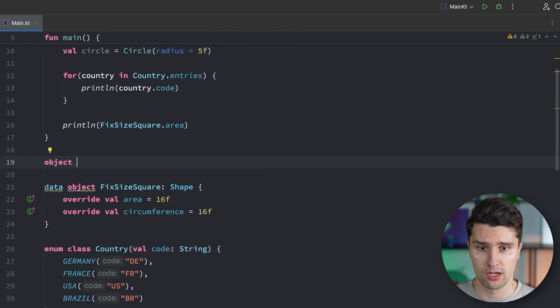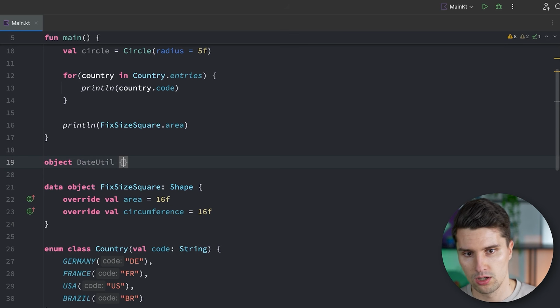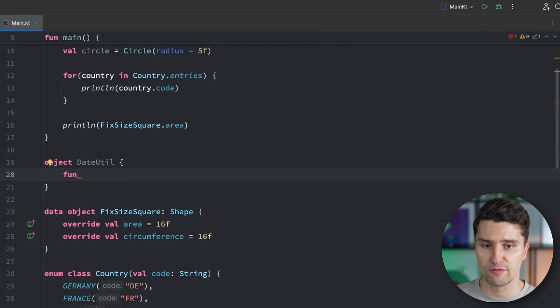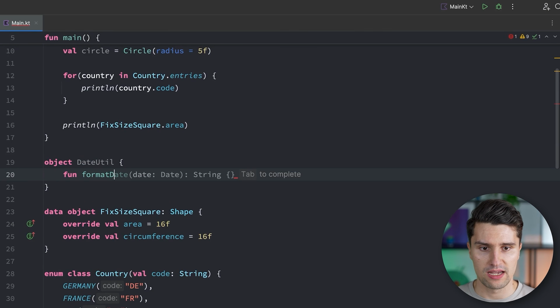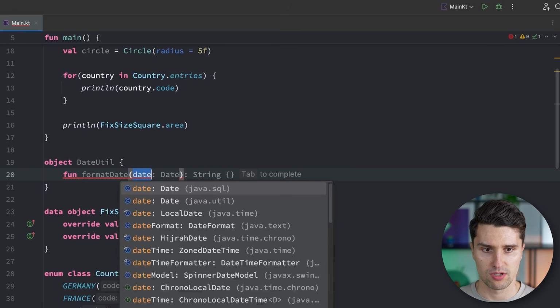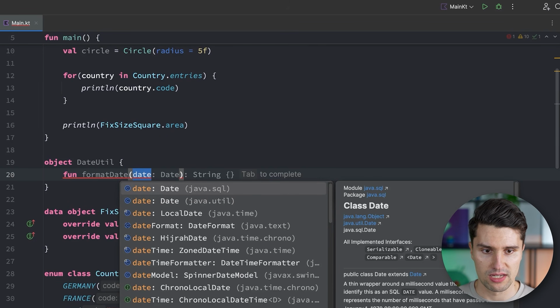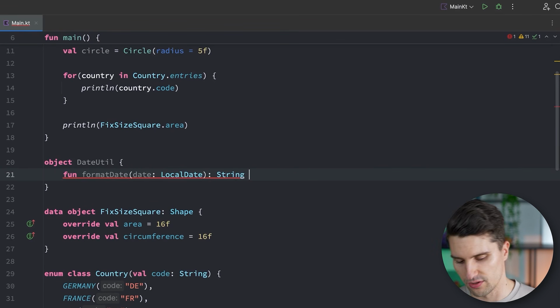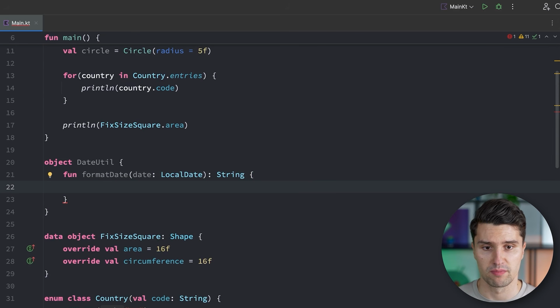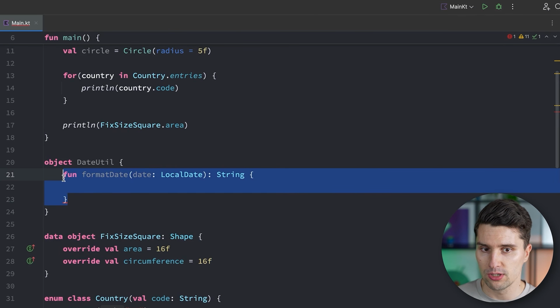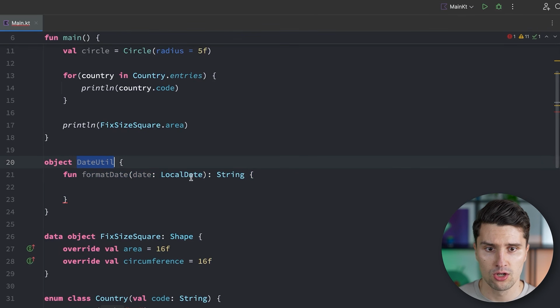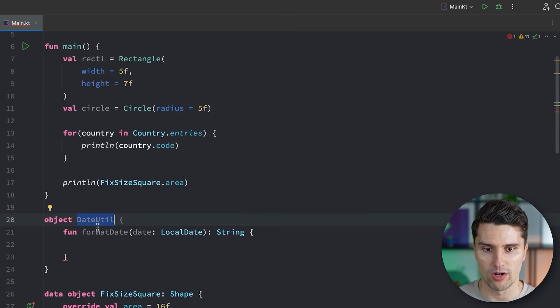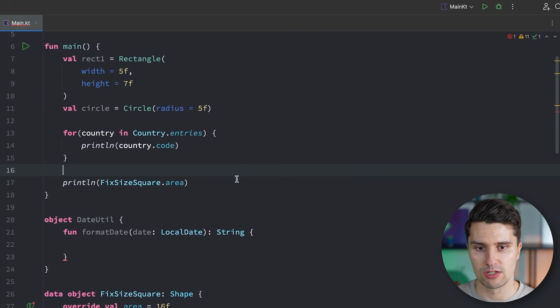So we could do something like DateUtil, and in here we could then of course write functions like formatDate. We pass in some kind of date. So that would be a representation of a date in Kotlin, for example, this one here. And it then returns a formatted date string based on a specific pattern, for example. It's just commonly done to group such related utility functionality in an object so that we can directly reference the object and have all the related functionality included in our autocompletion.